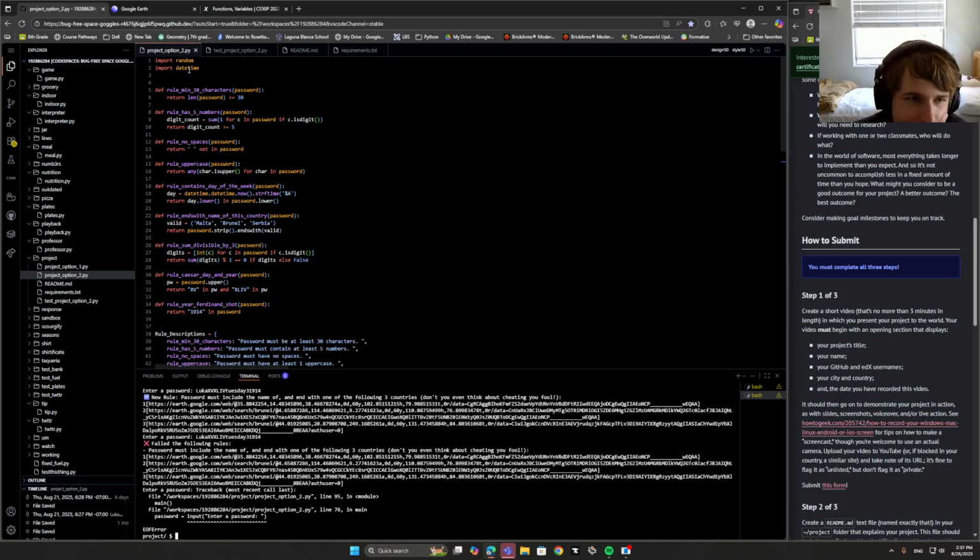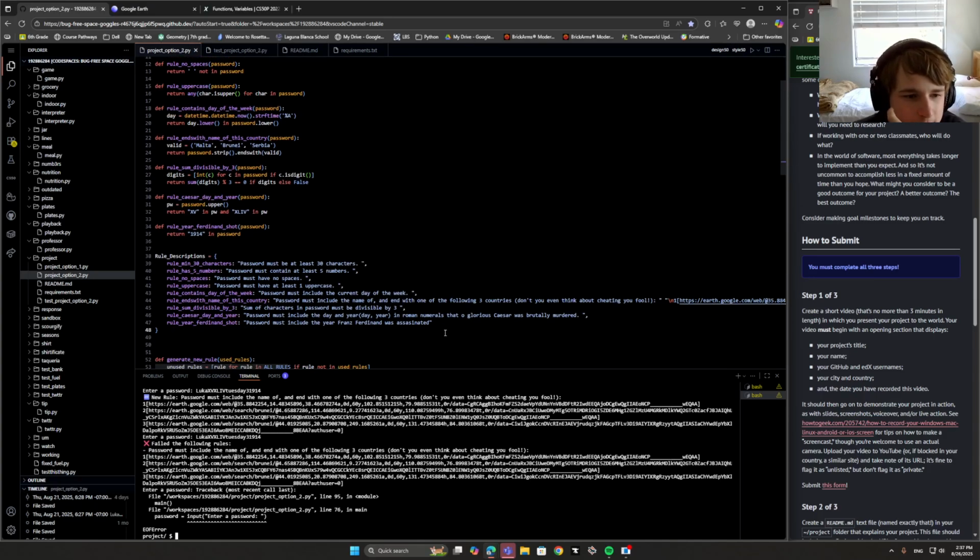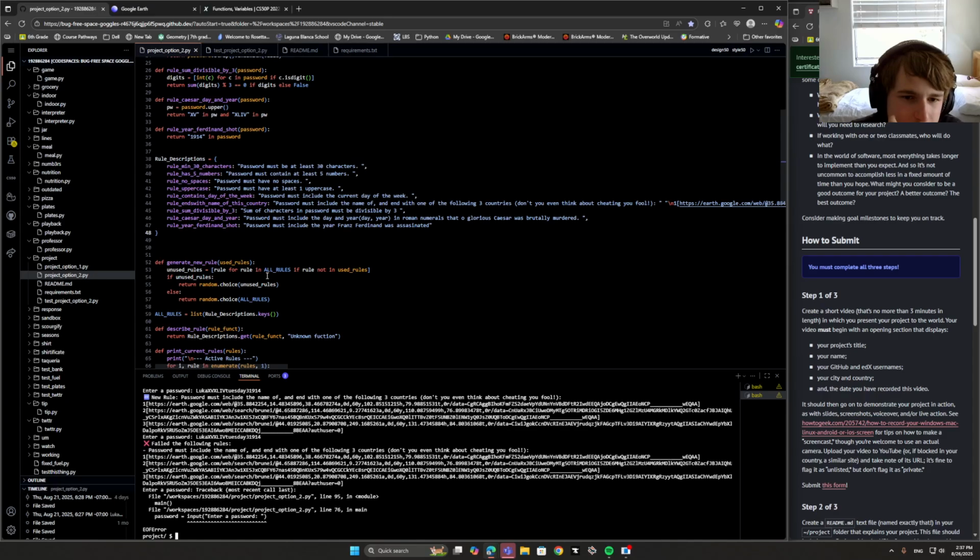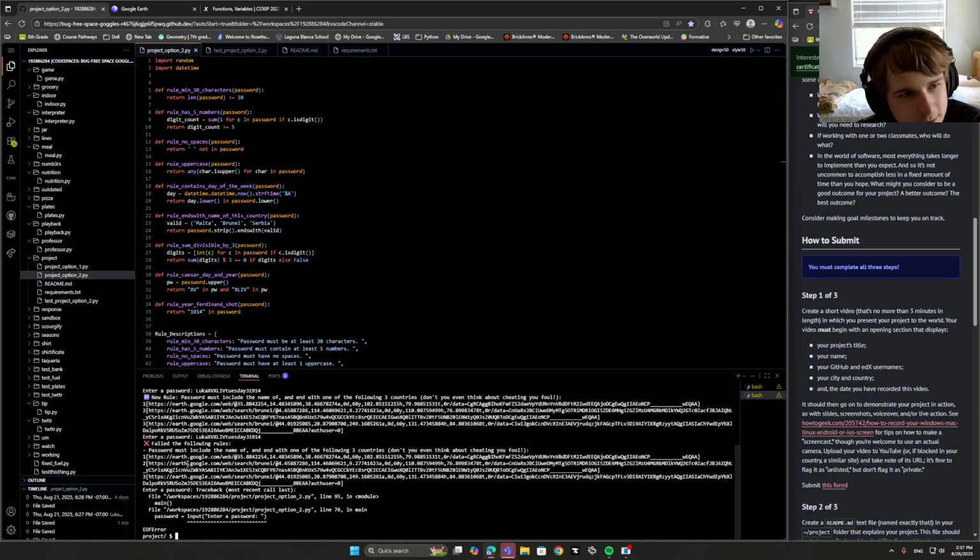So basically, what the game is, it's a game that makes you type in a password and then gives you random parameters that make it more and more difficult for you to get a password that satisfies all the parameters. And some of the parameters depend on the others. Some of them are just plain old ridiculous, like when Google will auto-generate a password and put random words or numbers that don't make any sense. So, important note is you need to pip install random and datetime in order for this to work.